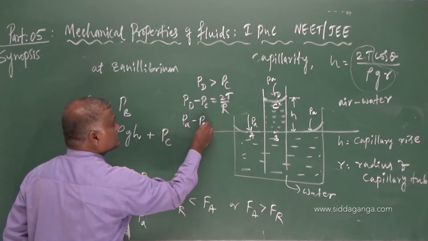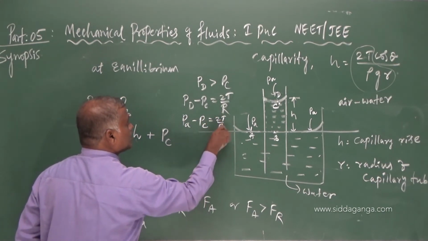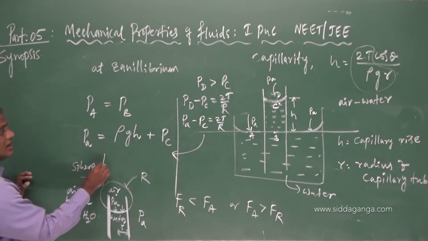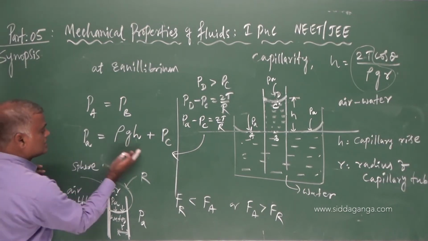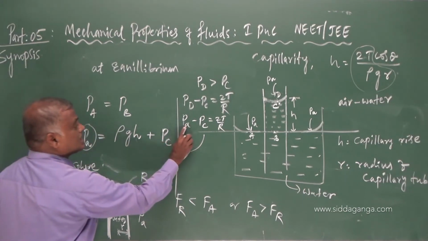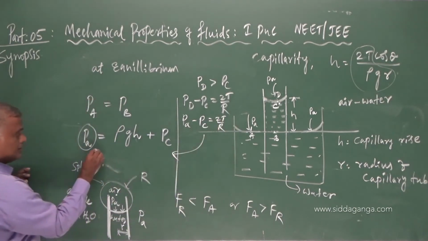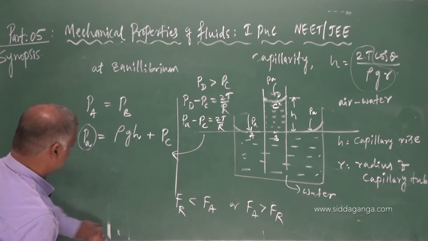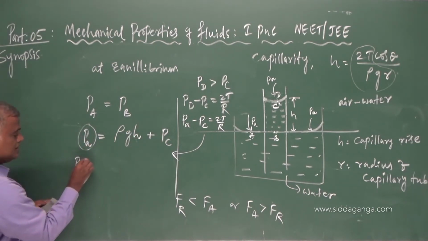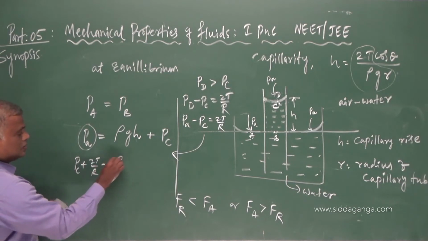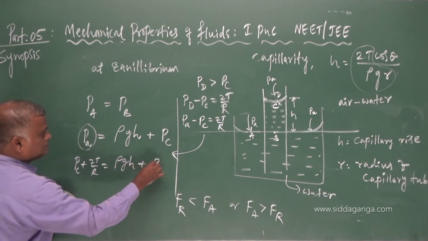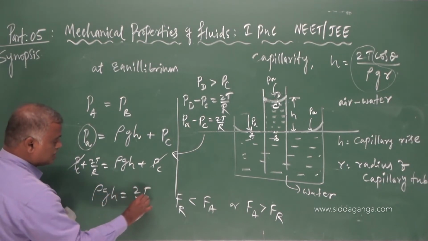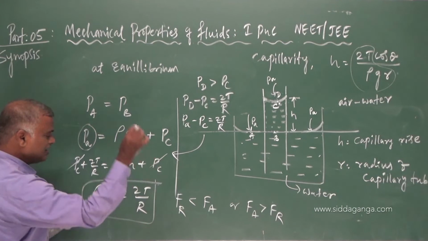PA minus PC is equal to 2T by R. Substituting here, PA is equal to PC plus 2T by R, which is rho GH plus PC. PC cancels. Rho GH is equal to 2T by R, the standard formula.